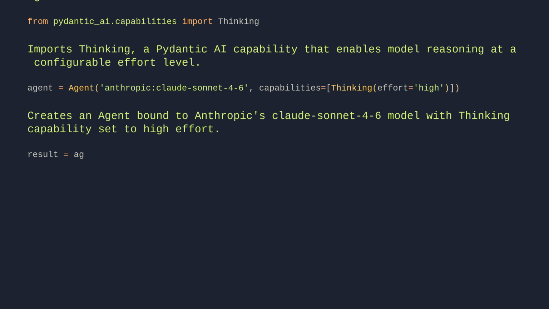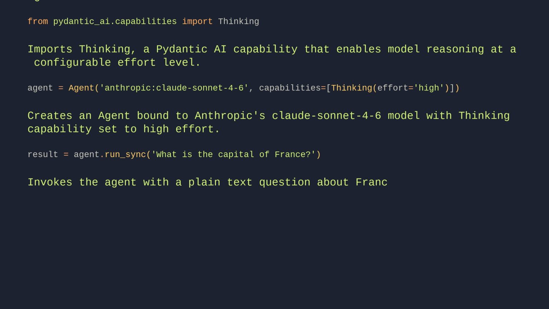result = agent.run_sync('What is the capital of France?'). Invokes the agent with a plain text question about France's capital, blocking until the model responds, and stores the completed result.